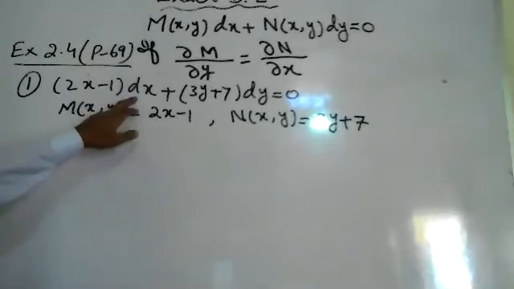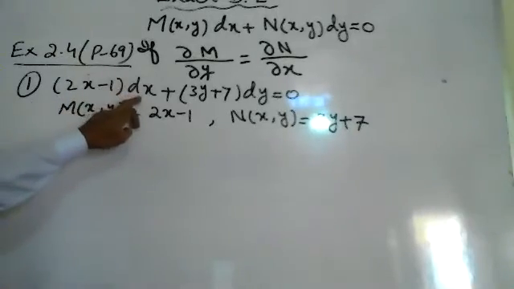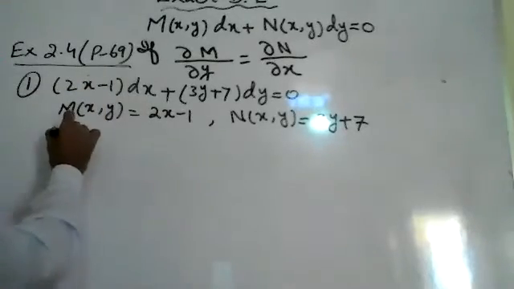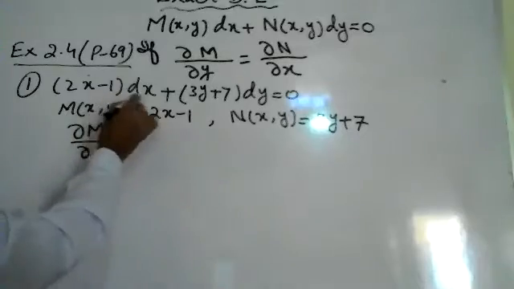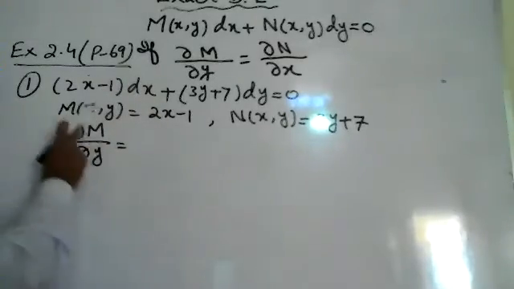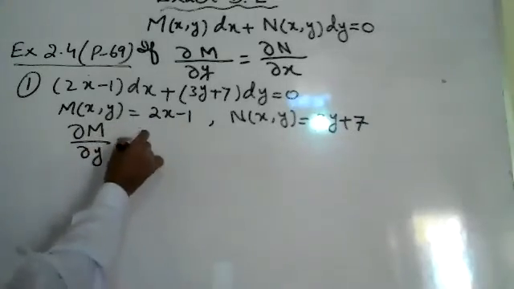That was with respect to x, so we will differentiate with respect to y. This is associated with dx, so we will differentiate it with respect to y. So dou M upon dou y is equal to the derivative of this with respect to y. There is no y, so it is 0.